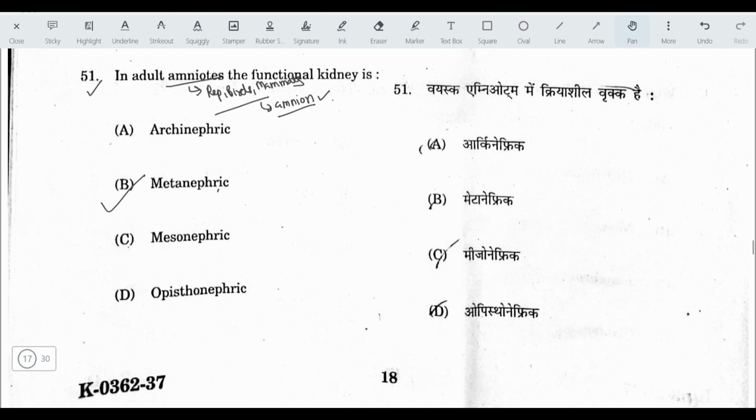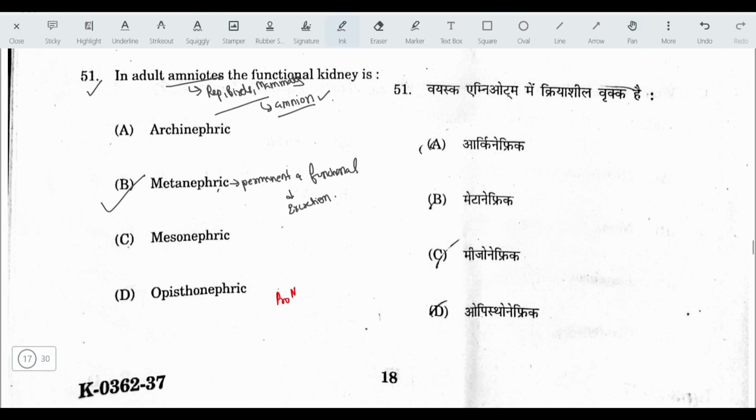So they have metanephric kidneys. Metanephric kidneys are permanent and functional and they are responsible for excretion. Actually, there are three types of kidneys that develop sequentially.